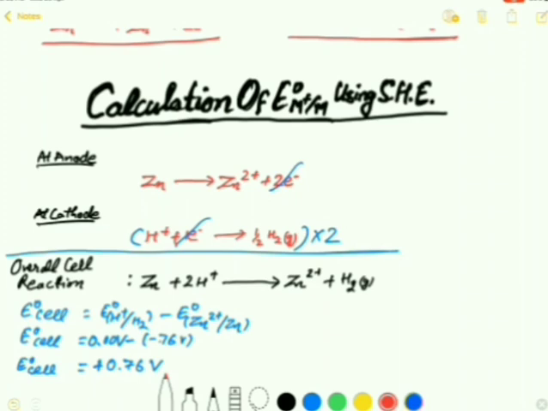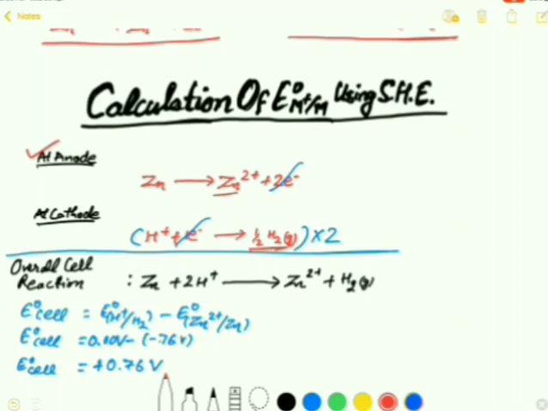Now we have to write here the electrode reaction taking place at the respective electrode. Firstly, we write the reaction taking place at the anode. Here, zinc metal gets oxidized into zinc 2 positive ion, the aqueous solution of its own ion, with the release of 2 electrons. At the cathode, hydrogen ion gets reduced by taking the electron into hydrogen gas.